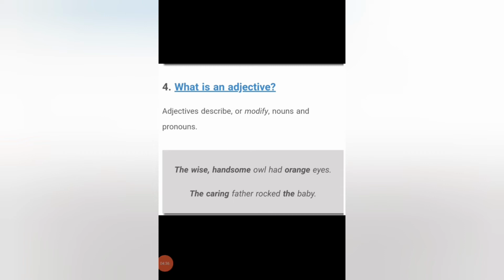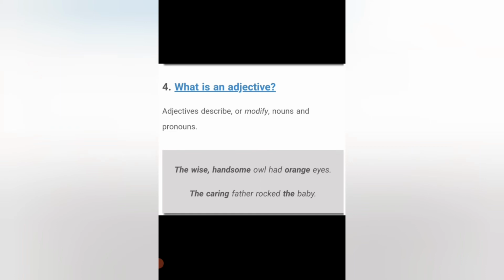The next very important part of speech is adjective. An adjective basically describes or modifies a noun or a pronoun. Now we have already studied what a noun is and what a pronoun is. An adjective basically tells us the quality. For example, what kind of noun that is, what kind of pronoun that is. Beautiful, black, gray. Any quality or any particular characteristic that is associated with it would be an adjective.